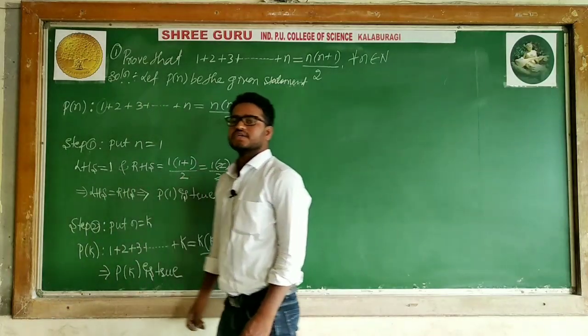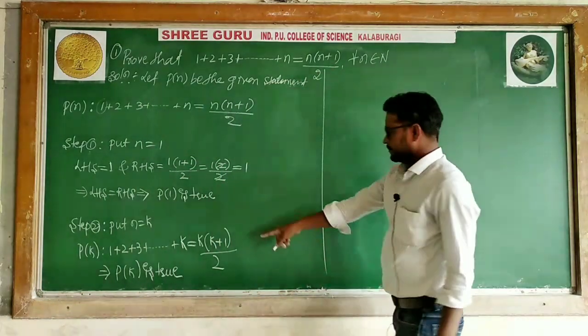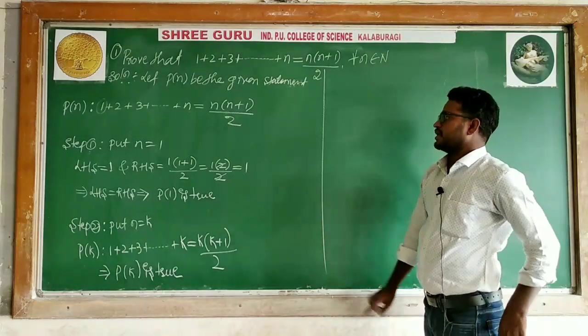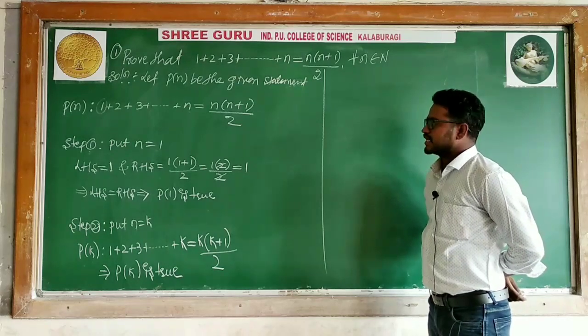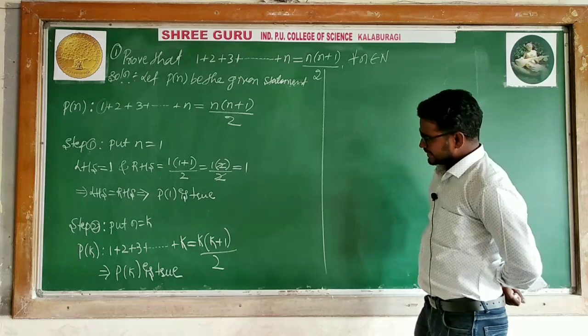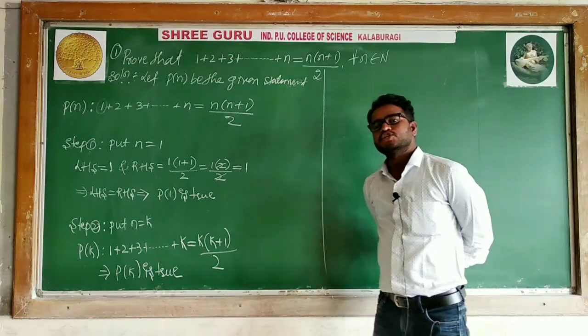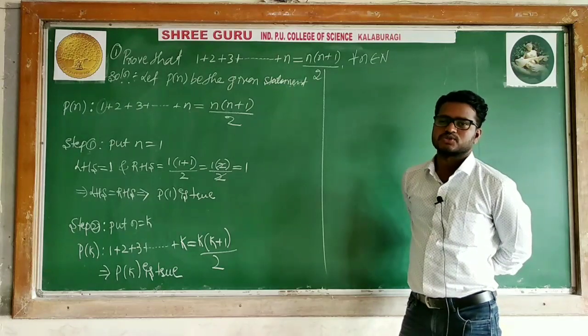This statement is true for n is equal to k, because that is what we are saying in the case of n is k. So I said step 1, step 2 is easy. In this case, you can prove n is equal to 1 and n is equal to k, no problem. But I said that when the statement is true for n is equal to k, we have to prove it for n is equal to k plus 1.